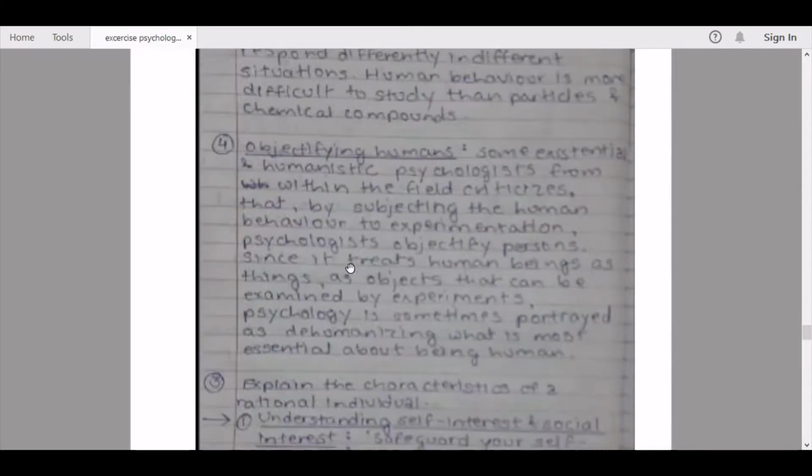Point number 4, objectifying humans. Some existential and humanistic psychologists from within the field criticize that by subjecting human behavior to experimentation, psychologists objectify persons since it treats human beings as things, as objects that can be examined by experiments. Psychology is sometimes portrayed as dehumanizing what is most essential about a human being.